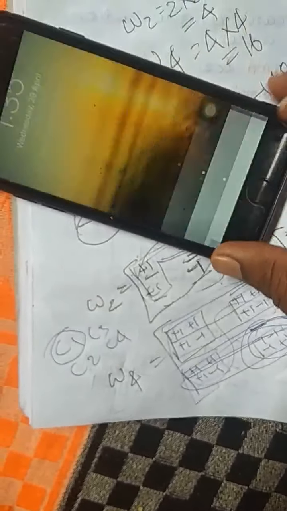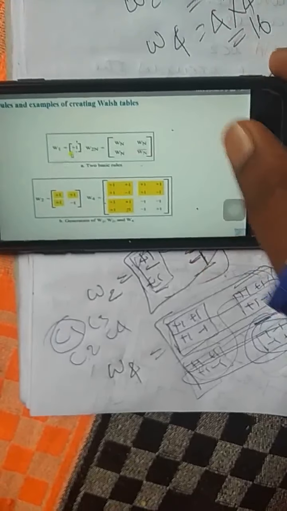Next I told you how C1 C2 C3 C4 can be selected. C1 is nothing but the first row, C2 is the second row, C3 is the third row, C4 is the fourth row. You can see that I will show.